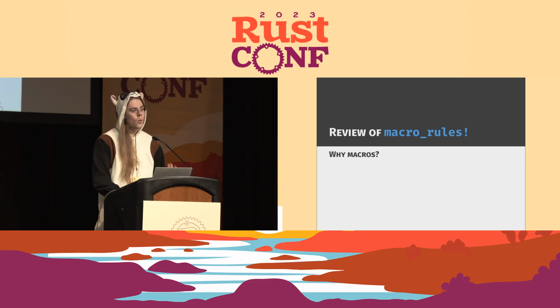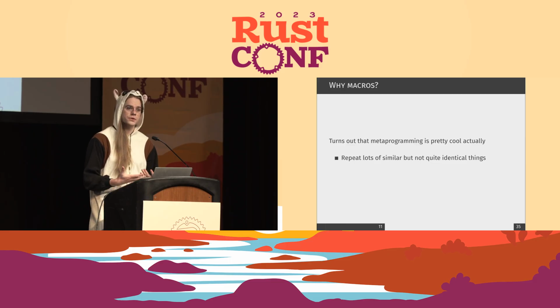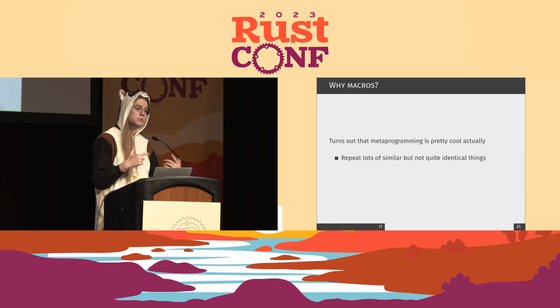First of all, why macros? Metaprogramming is an extraordinarily useful thing to have in a language. Like one of the really, really basic things is repeating lots of similar but not quite identical things. Like say you want to implement a zero trait on a whole bunch of numbers. Well, you could write that out by hand, 3 lines apiece, no problem. Or you could have a macro, you just pass in your types and a default value, and there you go. In like 5 or 10 lines, you've got all the definitions you need.